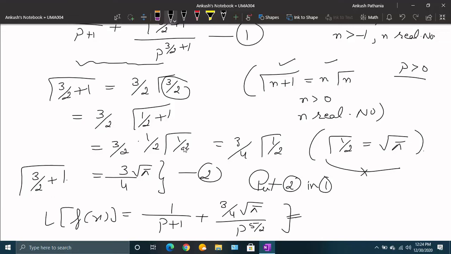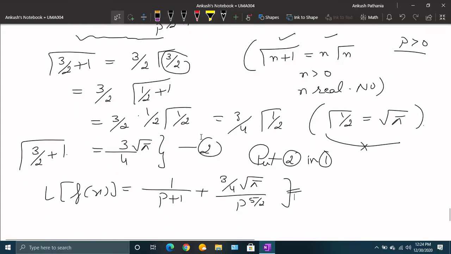Yeah, so this is the required result, the solution for the given question for the Laplace transform.